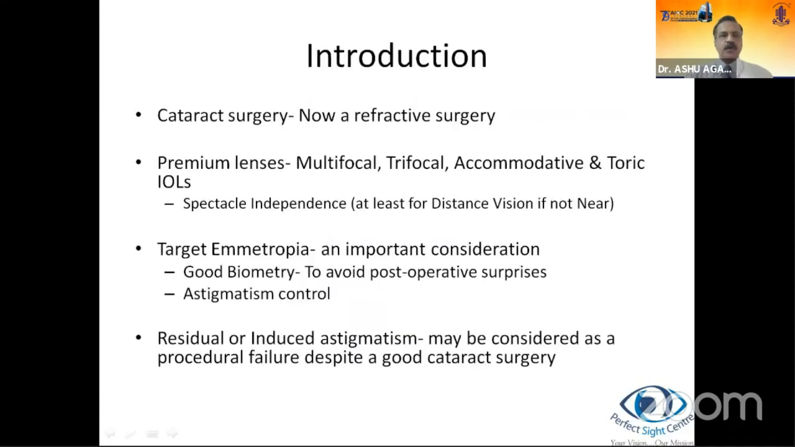So, as we all know, cataract surgery is now a refractive surgery. With the premium IOLs coming in like multifocal, trifocal, accommodative, and toric IOLs, spectacle independence is expected by the patient and also desired by the surgeon. Target emmetropia is an important consideration, and the major components here, apart from a good surgery, are good biometry to avoid post-op surprises, and of late we've had some very good biometers coming in, and astigmatism control. Residual astigmatism may be considered a procedural failure despite a good cataract surgery.